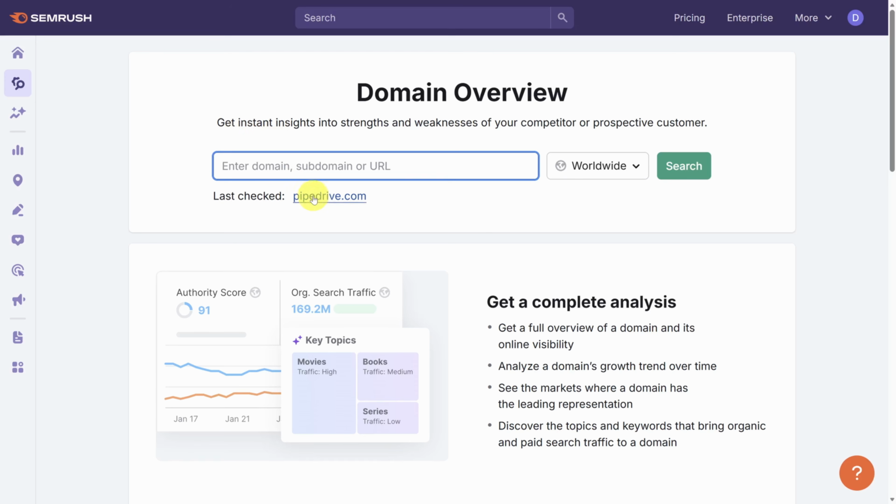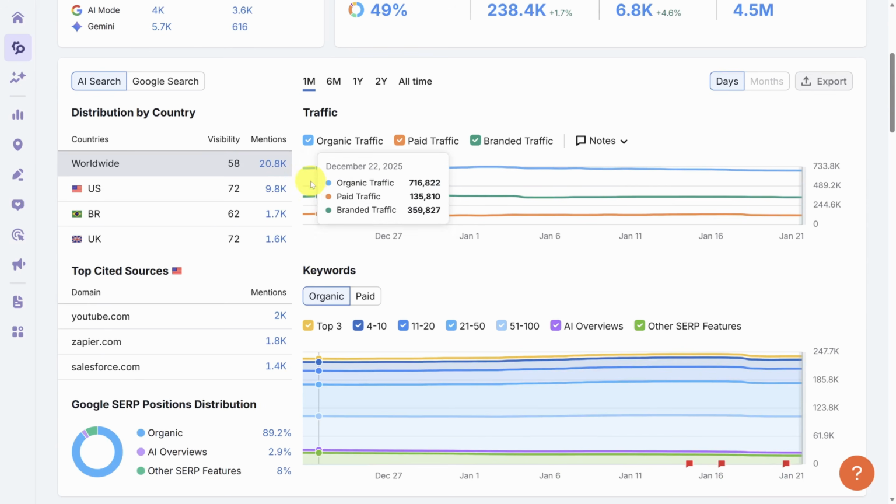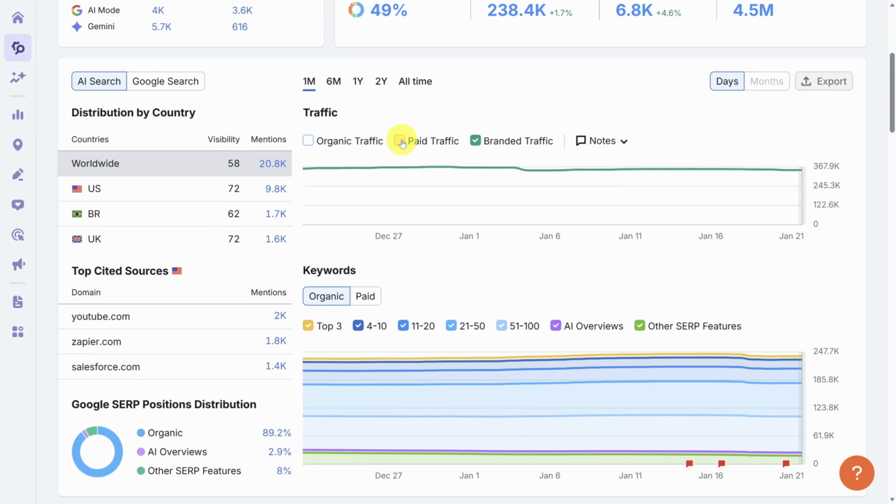Then type in your domain or click it if you've already accessed it. Then scroll down to the traffic section and uncheck organic and paid traffic. Branded traffic represents how many people come to your site directly by searching your brand name. The higher you push AI visibility, the more brand awareness you create. And in theory, that awareness should drive people to search for your brand and interact with it more. So overall, branded traffic can be a good leading indicator of your SEO efforts.